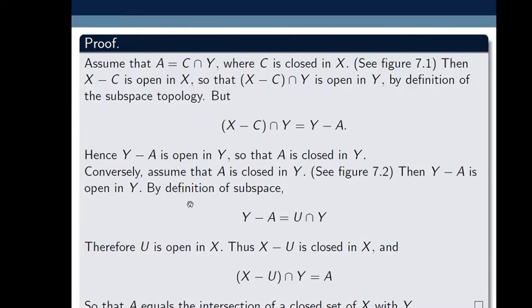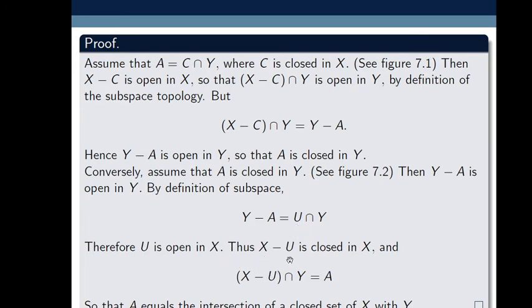Then Y minus A is open in Y by definition of closed sets. Whenever A is closed in Y, then its complement is open. So by the definition of subspace topology, again using that remark, Y minus A equals U intersection Y. Any open set in a subspace is equal to the intersection of an open set in X with Y. So here U is open,